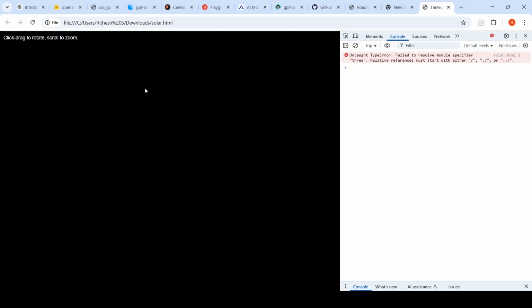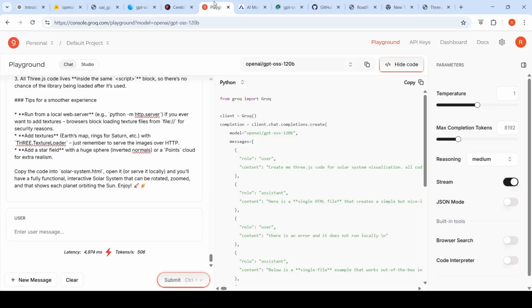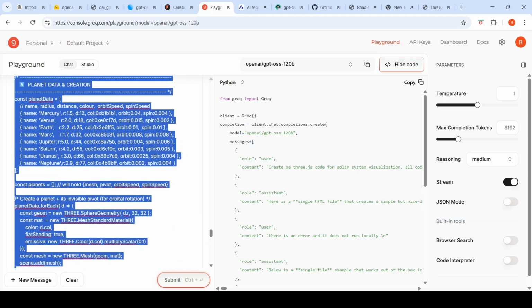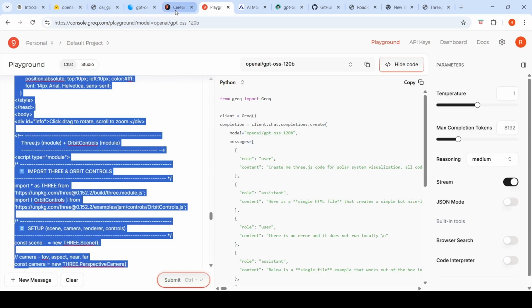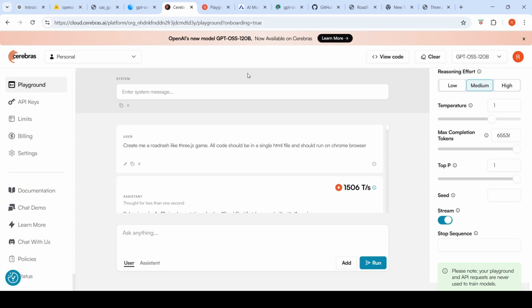If you see over here, in this also there are some errors. So zero shot, I'm not being able to code some things over here, but I need to intensively test this model on how it performs on various other tasks, depending upon how we can change the low, medium, and high for reasoning, right?